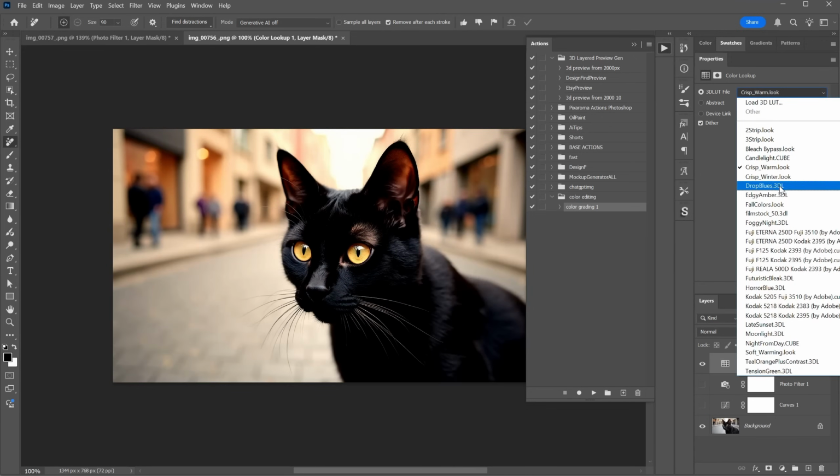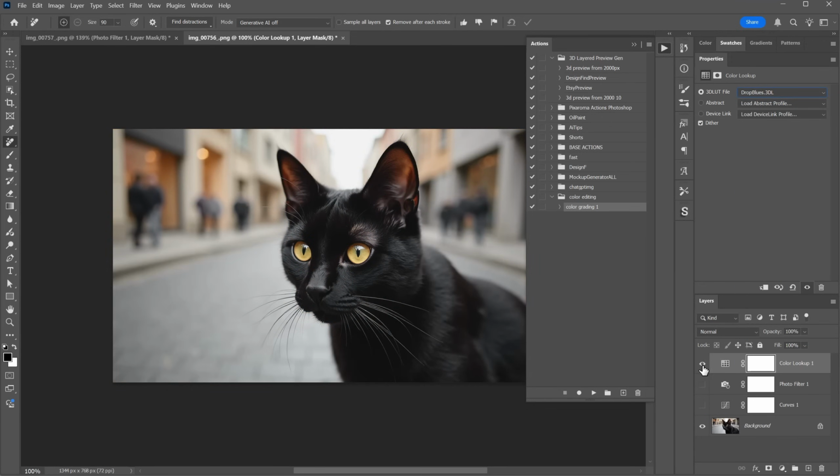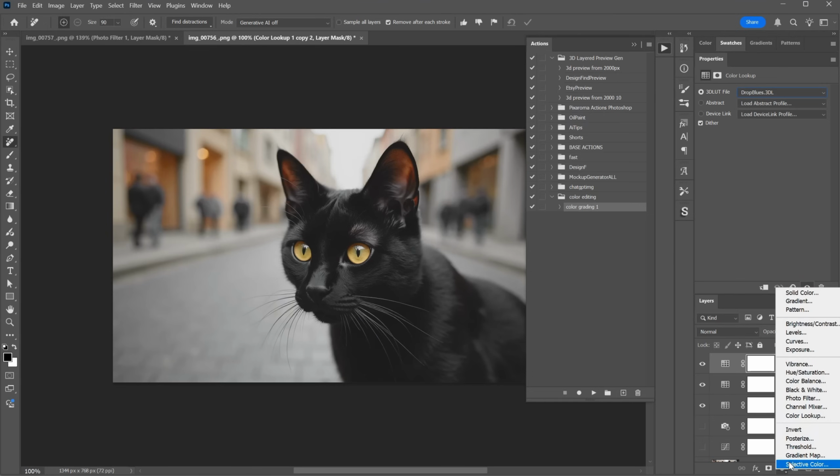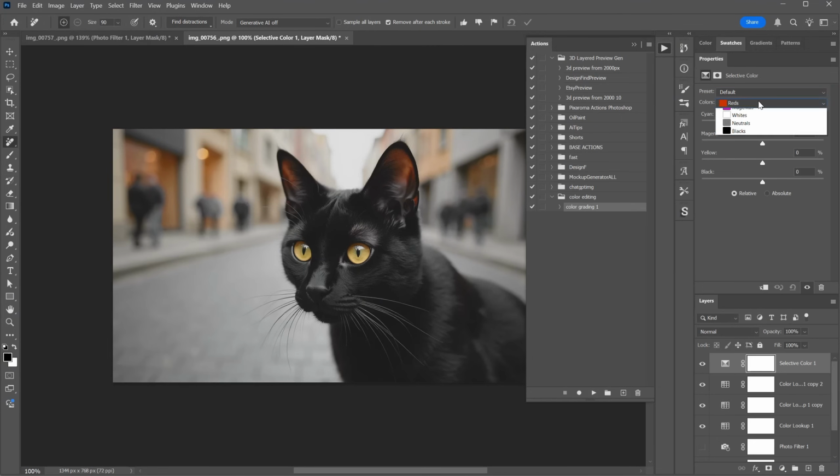For example, this one called Drop Blues is quite interesting. You can even duplicate the layer to make the effect stronger. See, now it looks more like a witch cat than a normal cat. You can also add subtle adjustments for specific colors using selective color. I see some yellow in the scene, so I can adjust that yellow to be more yellow or more orange. You can really do a lot with Photoshop.